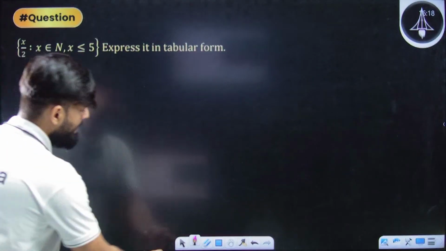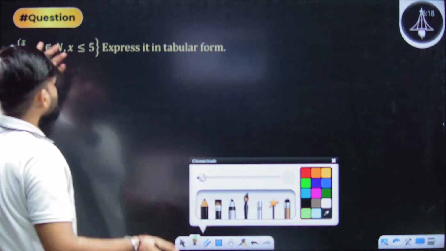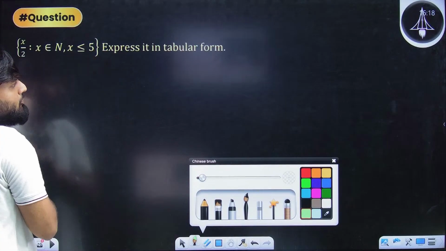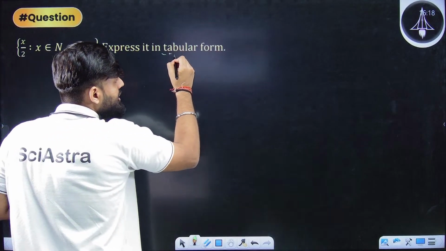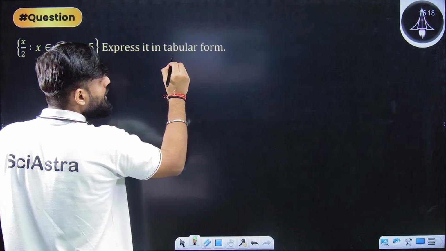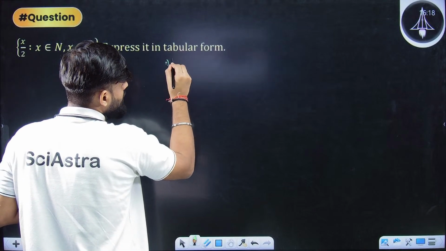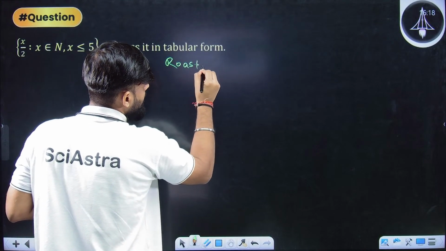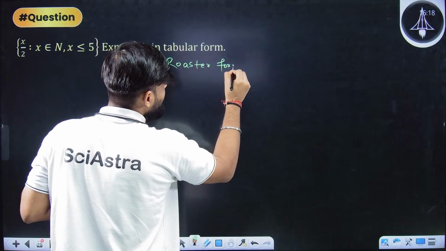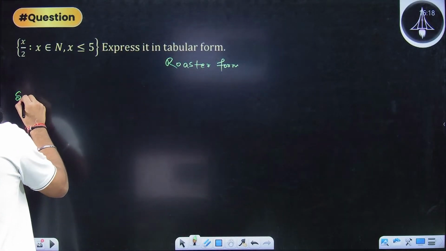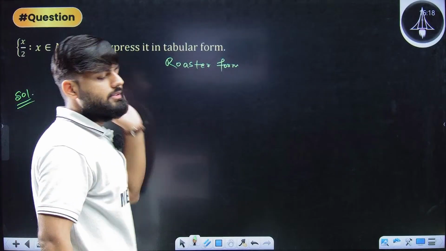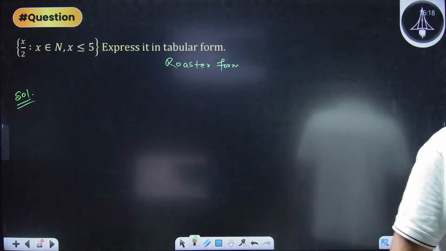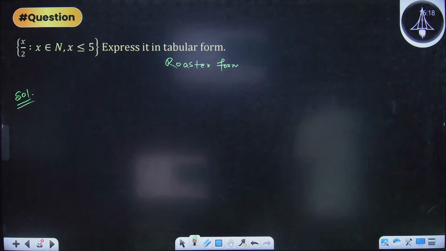Let's write it. This, if you see, is your set builder form, and now you need to convert it into tabular form, or you need to convert it into roster form. Okay, roster form. Can you convert it? Come on, solve. This is given in your set builder form. You need to convert it into roster form.